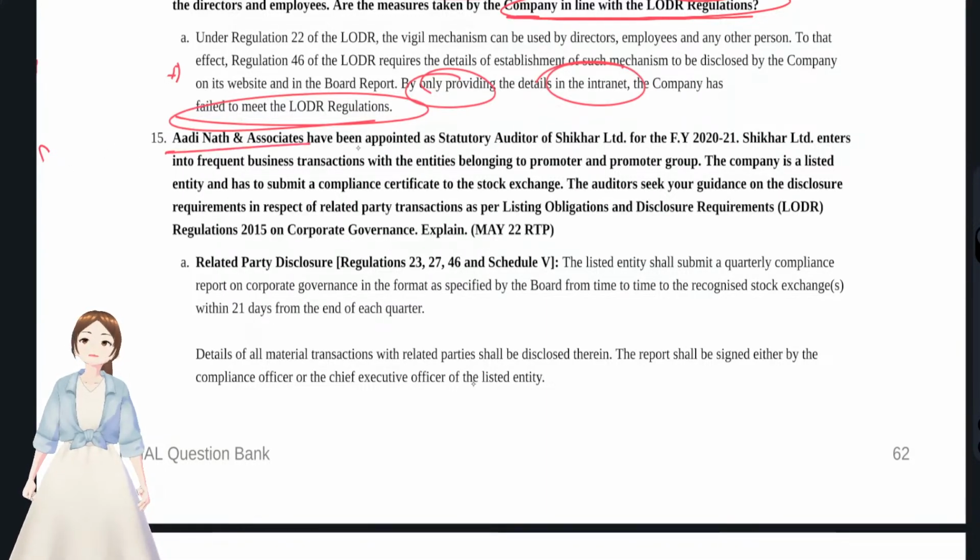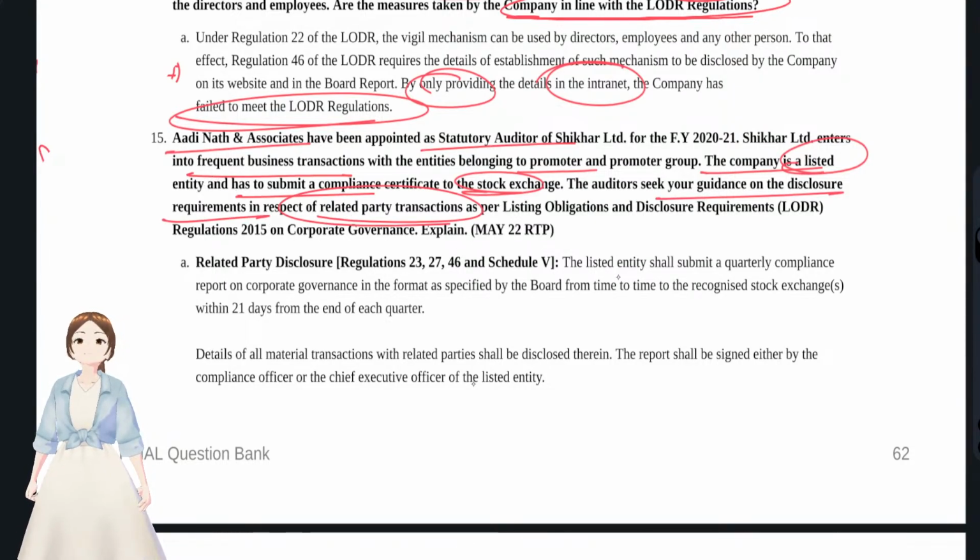A Associates have been appointed as statutory auditor for S Limited, and S Limited entered into frequent business transactions with entities belonging to the promoter, which are related party transactions. This company is a listed entity, so LODR regulations come in, and it has to submit a compliance certificate to the stock exchanges. Even related party disclosures they have to make to SEBI under LODR regulations. The auditor seeks your guidance on disclosure requirements in respect of related party transactions under LODR.